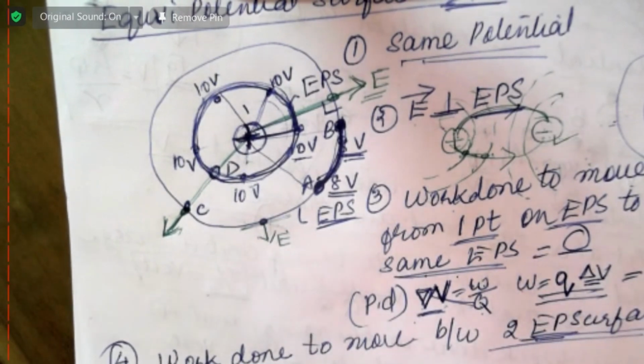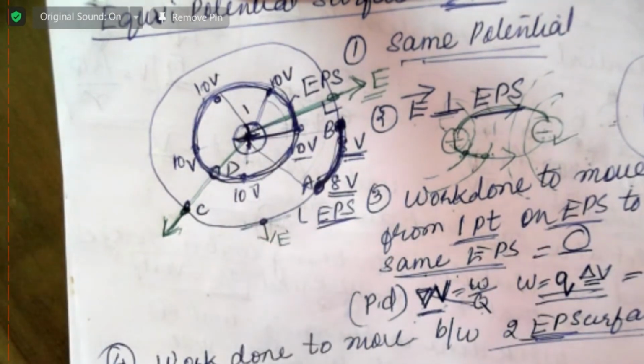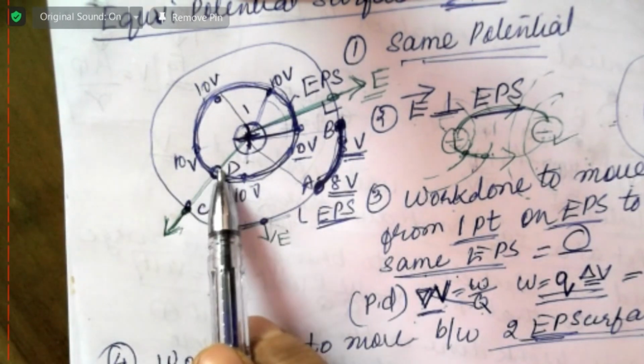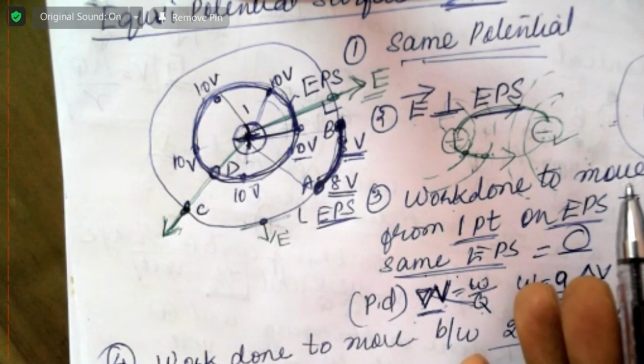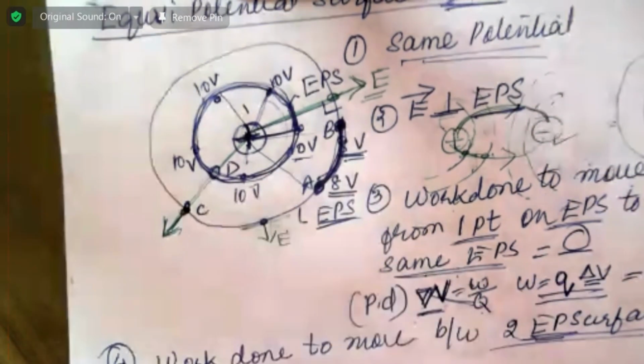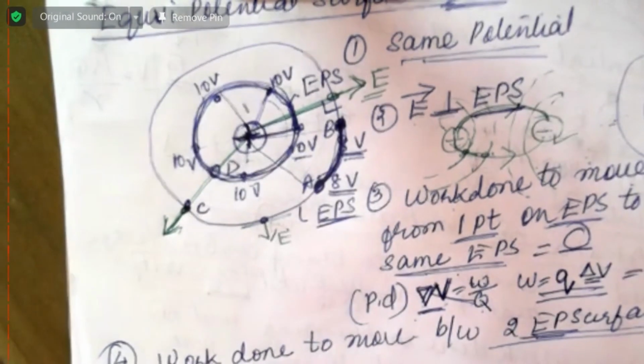Same formula: work done is equal to whatever charge you are trying to bring, that charge into the potential difference, Q into delta V. So if you want to move between two equipotentials, you have to do work. And if you move on the same equipotential surface, no work is done, which can be proved from this formula.